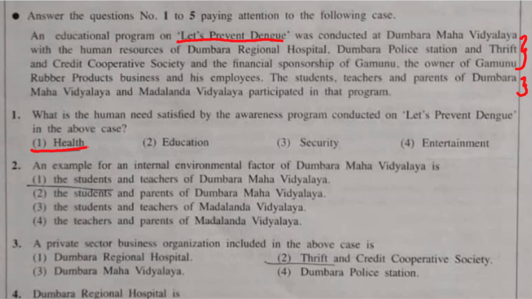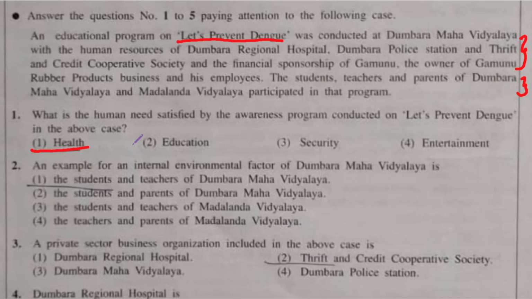Second question. An example for an internal environmental factor of Dumbara Mahavidyalaya is. Now here they are specifically asking for an example of an internal environmental factor. If it's an internal environmental factor, it should be a factor which is within the control of Dumbara Mahavidyalaya.